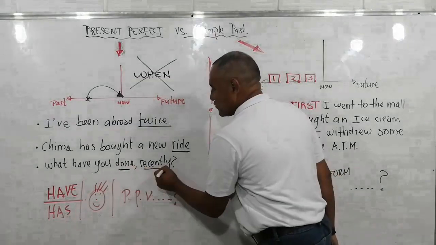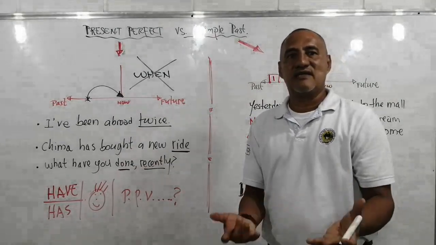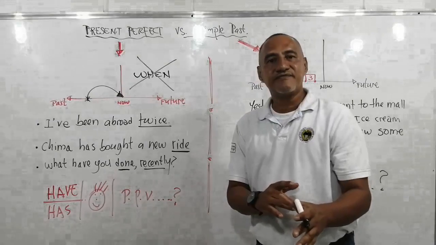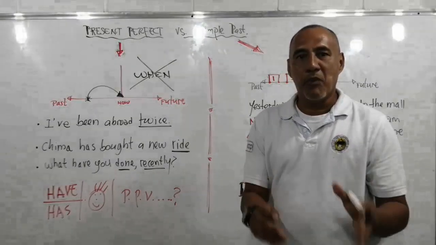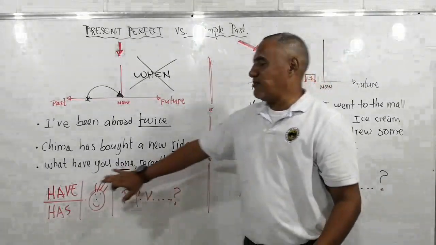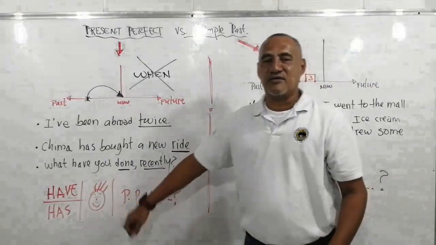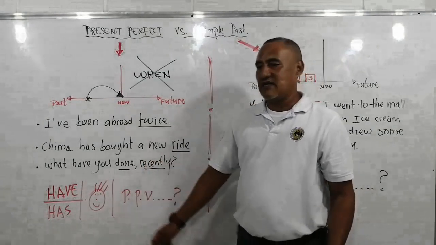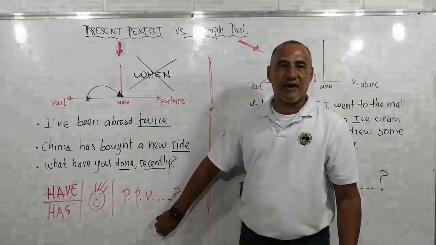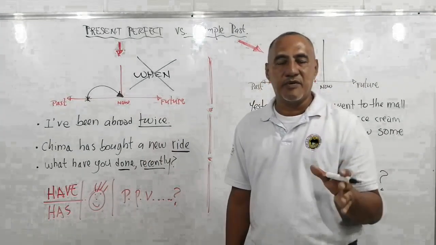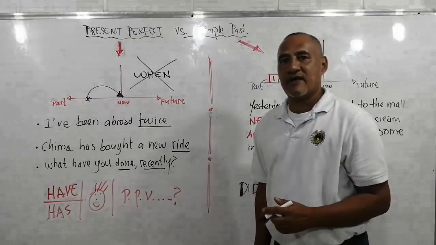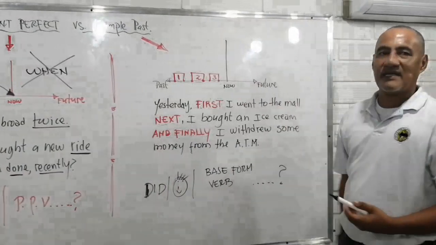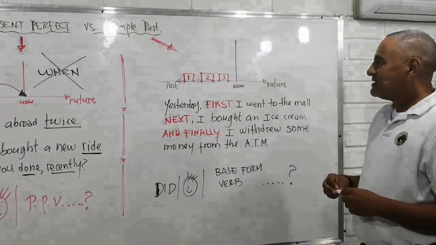What have you done recently? ¿Qué has hecho recientemente? But recently is not a specific time mark, okay? Remember the structure when you are going to make a question. Remember has, the subject, and, hey, don't forget about this, the past participle of the verb, okay? Now let's move on to simple past, all right?